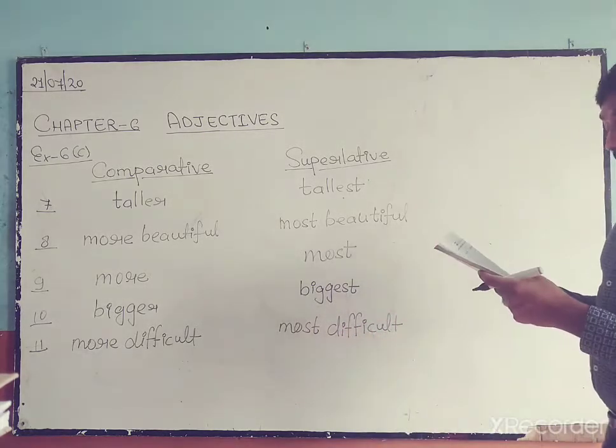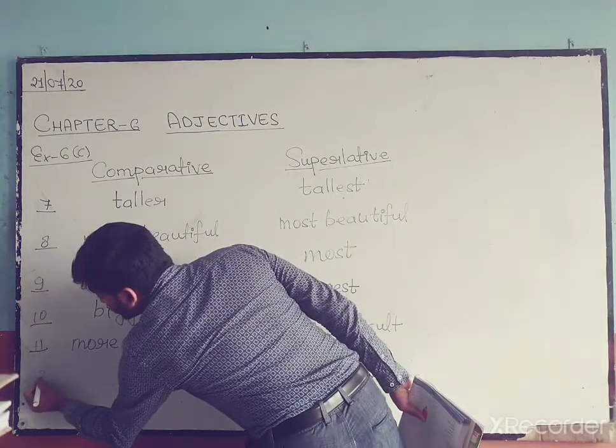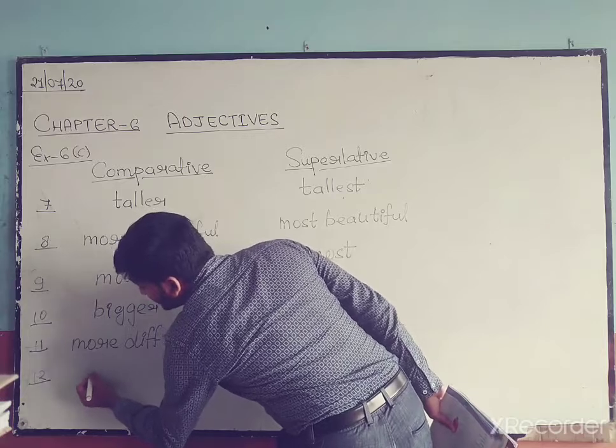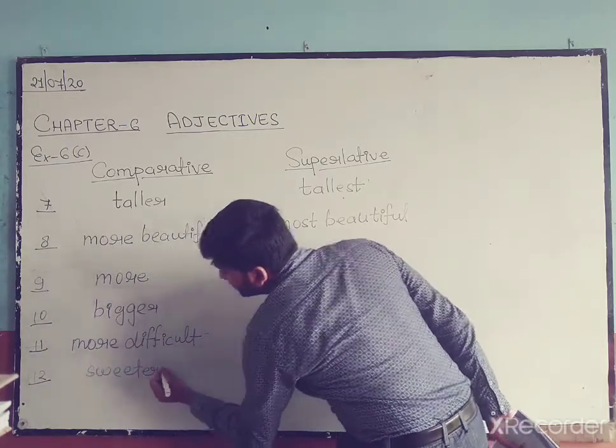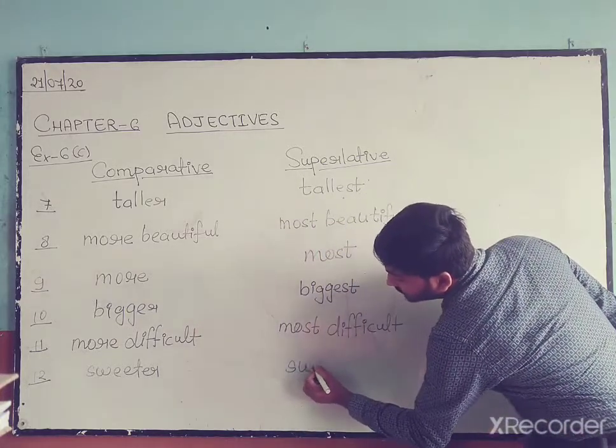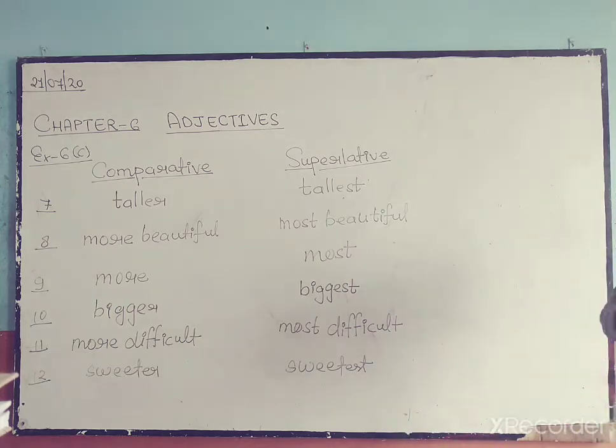Okay. Number 12 is sweet. One syllable is there, that means sweeter. It will become sweeter in comparative, and sweetest in superlative. Okay.